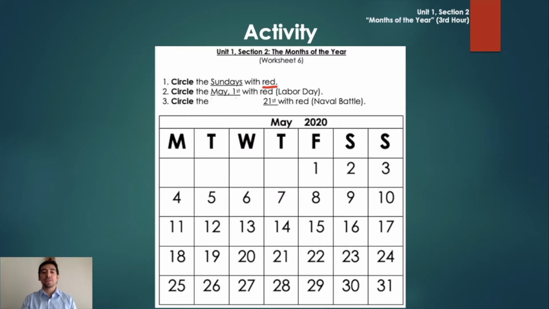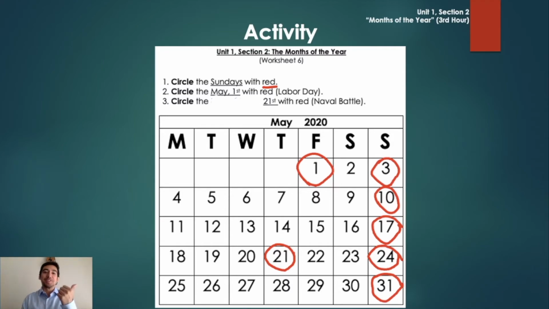Alright, so all the Sundays with red. We have the 3rd, the 10th, the 17th, the 24th, and the 31st. Okay, good, all the Sundays. Now May 1st, Labor Day. Easy, right? And the 21st, Naval Battle. There you go. So, if you have the same as I have, that's perfect. If not, just fix it.